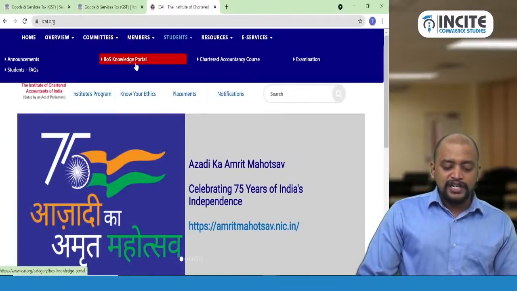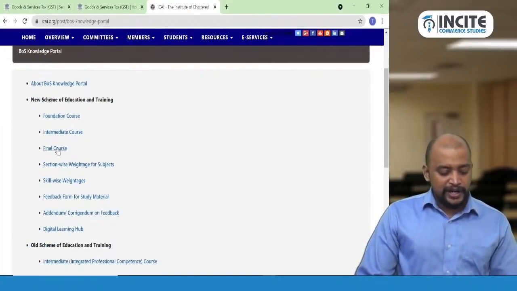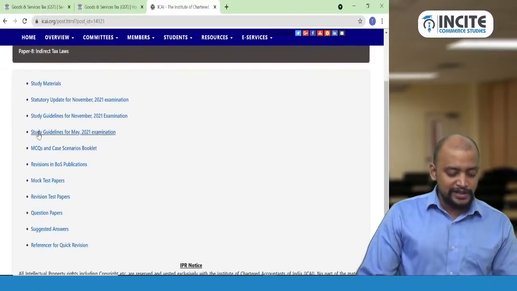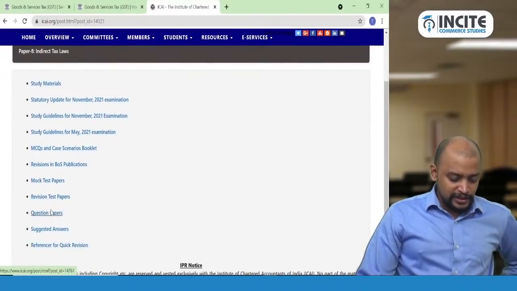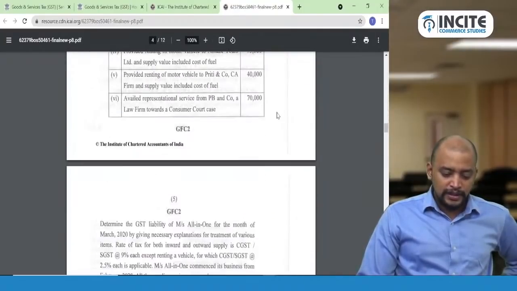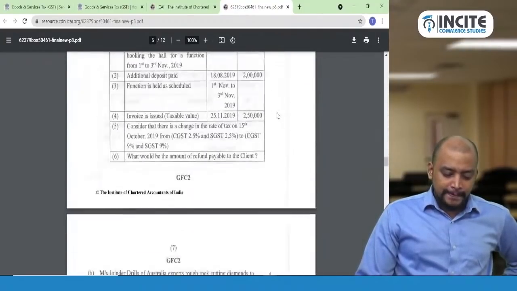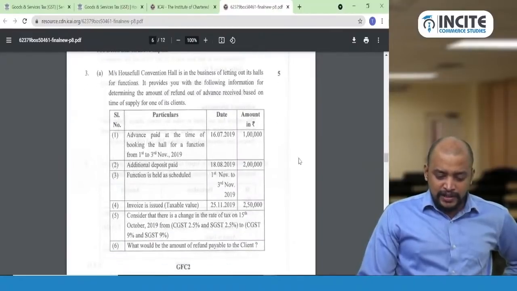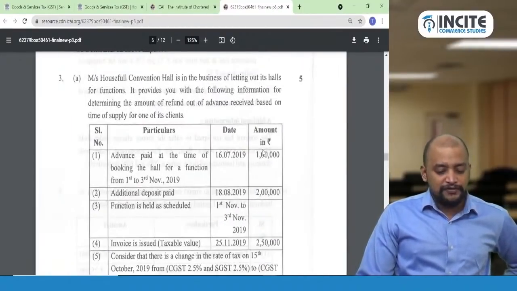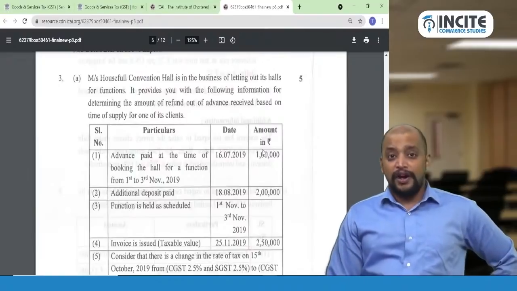So in November 2020, they gave one question on advances and many students got confused with respect to that question. So I am discussing that question. Let us see this quickly. This is the question. Messrs Houseful Convention Hall is in the business of letting out its halls for functions.